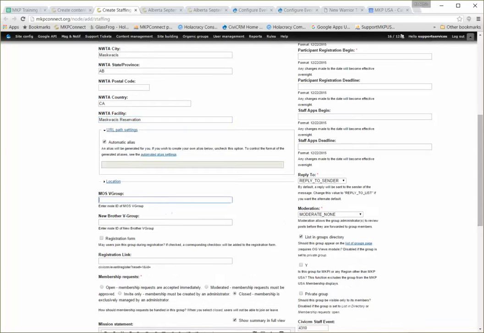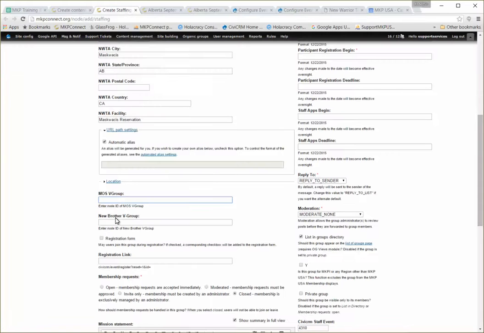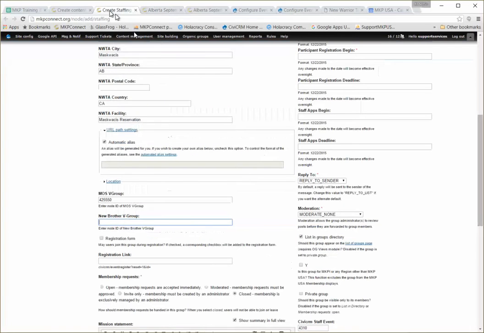Okay, so it wants the node of the MOSV group. I'm going to hover. You see in the bottom right is the node 425550. The node of the new brother V group. Go to new brother V group. I'm going to hover on edit, bottom left corner: 425551.